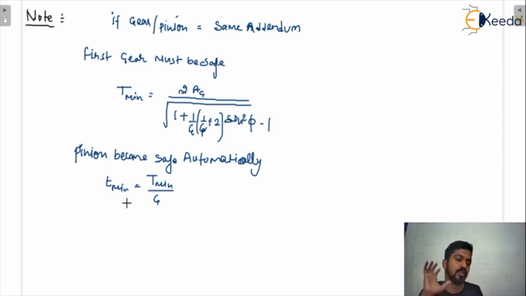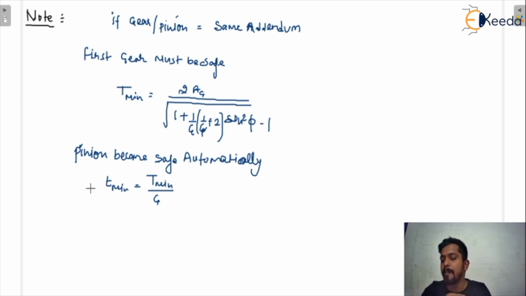This is the procedure to calculate the minimum number of teeth on the pinion in order to avoid interference when there is the same addendum for gear as well as pinion. If you directly put the value of small t minimum for the pinion, you will get the wrong answer. You have to save the gear, then use this equation to find the minimum number of teeth on the pinion.